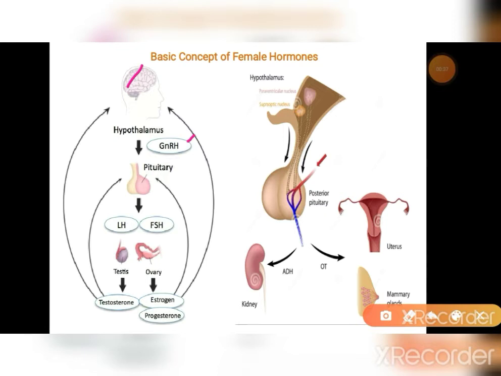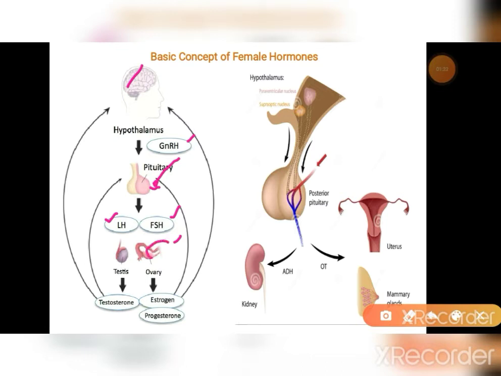This GnRH induces the anterior pituitary to release two gonadotropin hormones. One is luteinizing hormone, another one is FSH, meaning follicle stimulating hormone. Note that the luteinizing hormone release is similar to the cyclic production of gonadotropin releasing hormone. But the FSH secretion does not coincide with the cyclic secretion of GnRH. So the LH and FSH are released by the anterior pituitary and they trigger the release of ovarian hormones, which are estrogen and progesterone. These hormones regulate the female monthly sexual cycle.